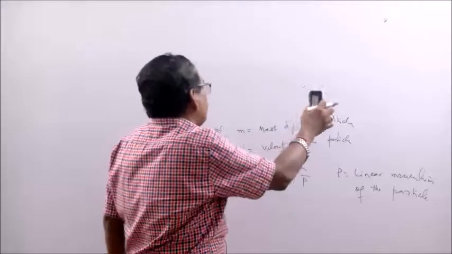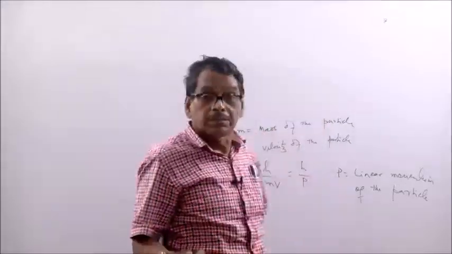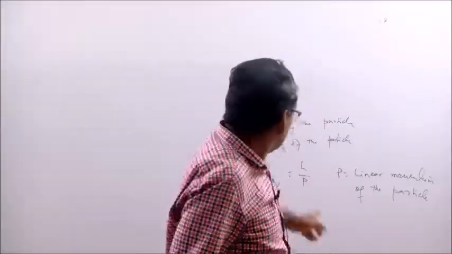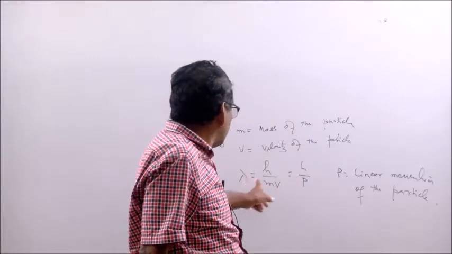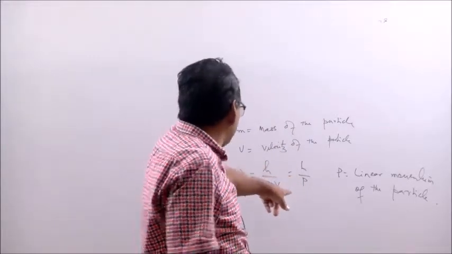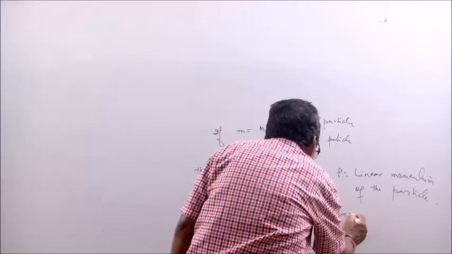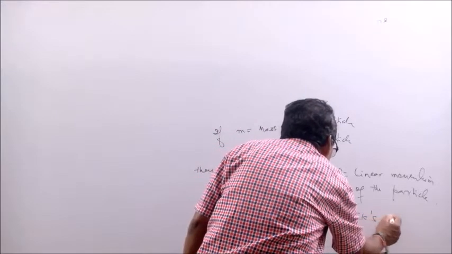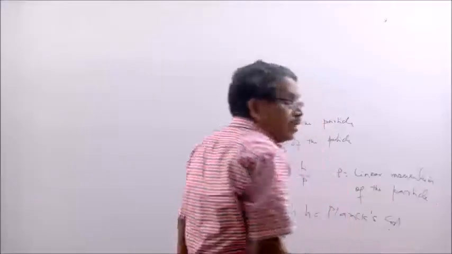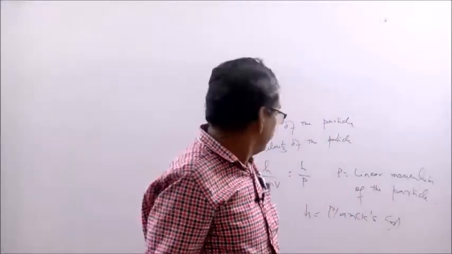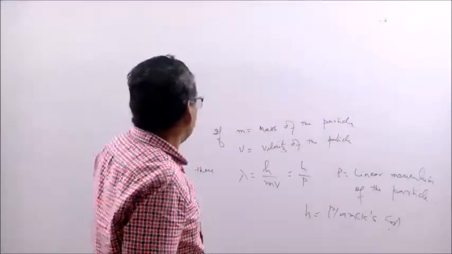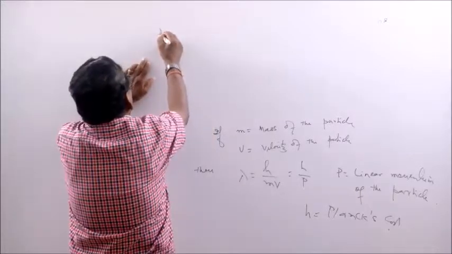This same relation can be given in the form of total energy. This is the formula involving Planck's constant and linear momentum. h is Planck's constant. The value of Planck's constant you have to remember: 6.6 × 10⁻34 joule second. h is known, E is known, so de Broglie wavelength you can also calculate.